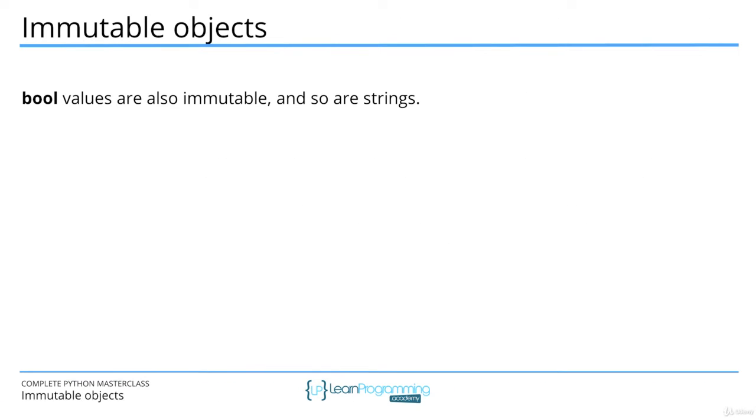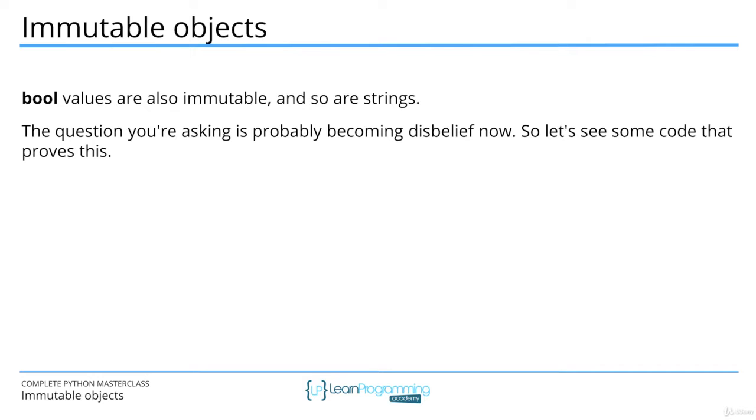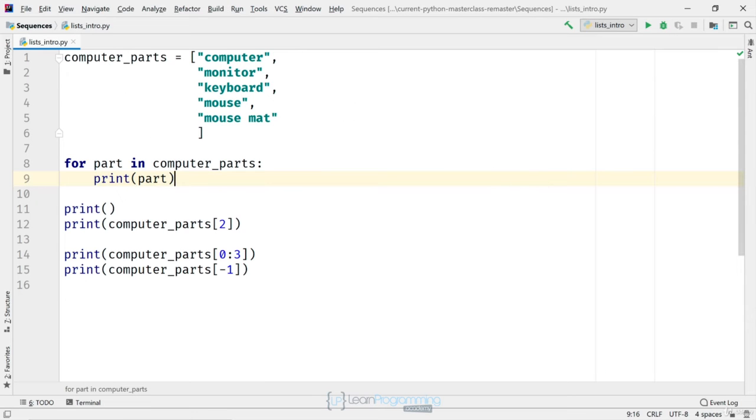Bool values are also immutable, and so are strings. The question you're asking is probably becoming disbelief now. So let's type in some code now that proves this. I'm going to create a new Python file here called Immutable for these examples.